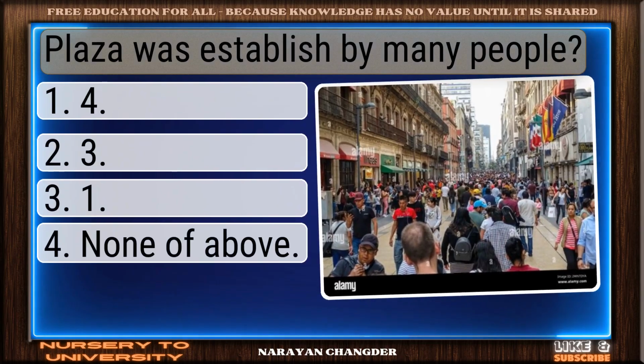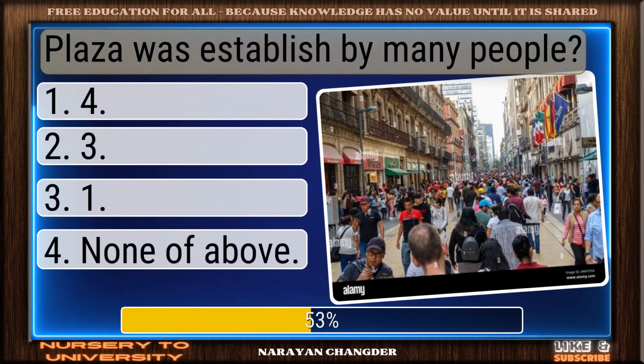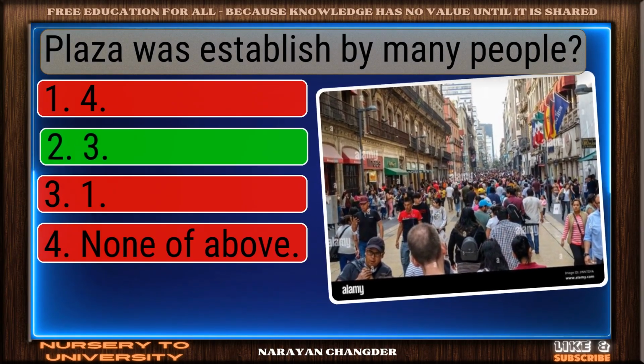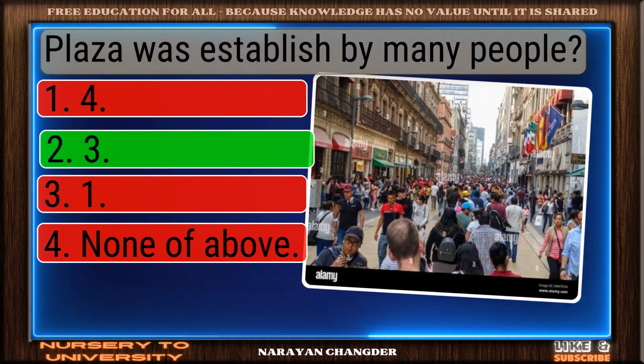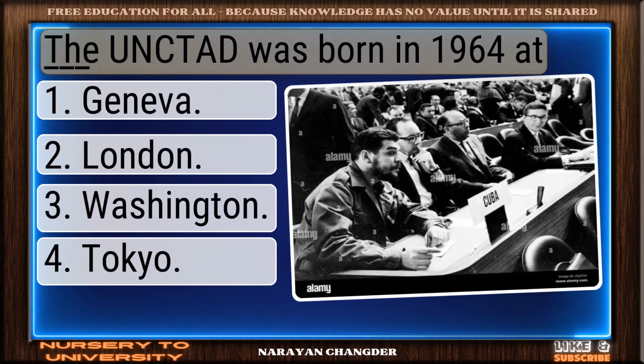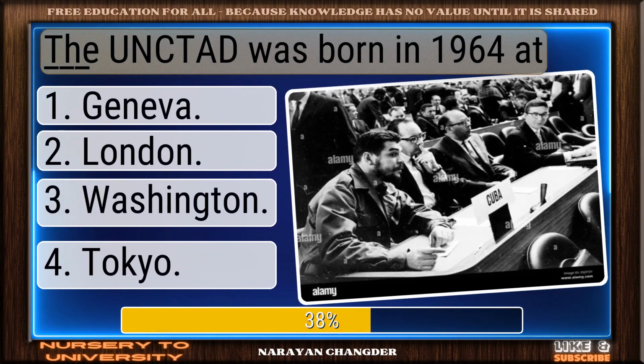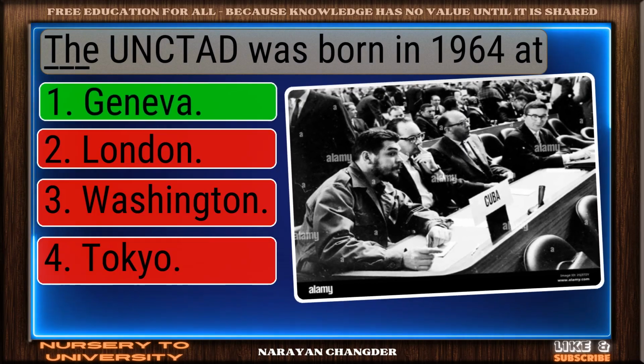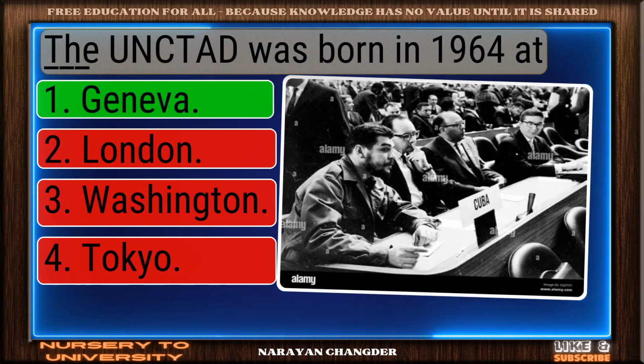Plaza was established by many people. Nice work. You chose 3 and it is correct. The UNCTAD was born in 1964 at dash. Smart pick. Geneva is the correct choice.